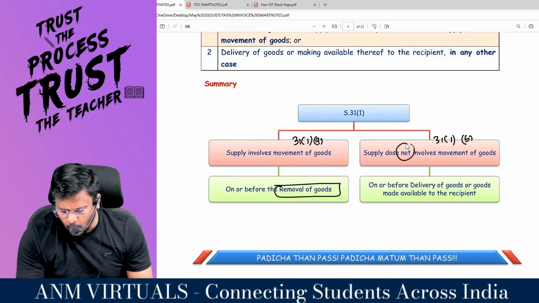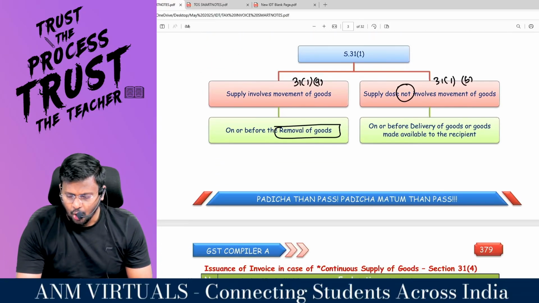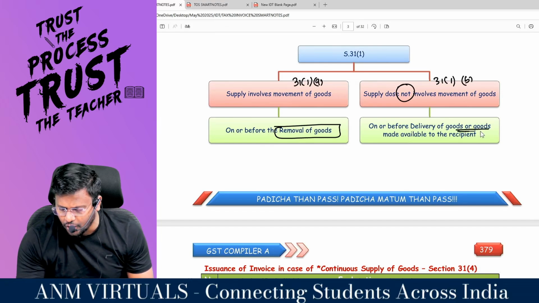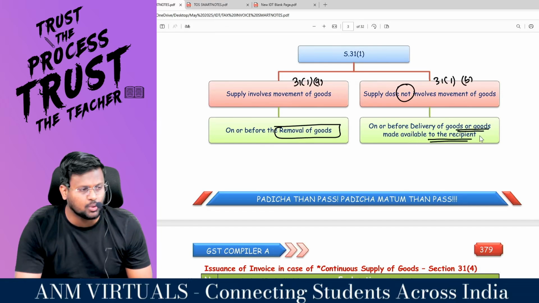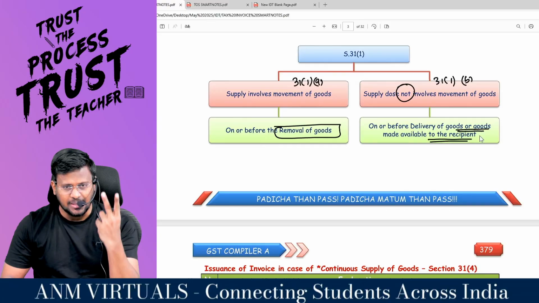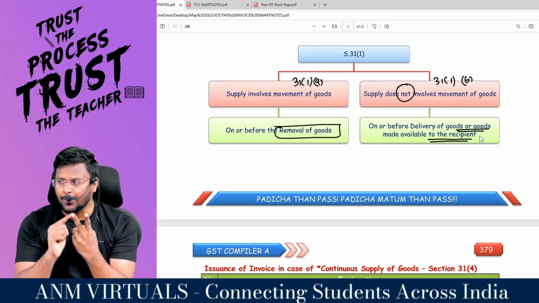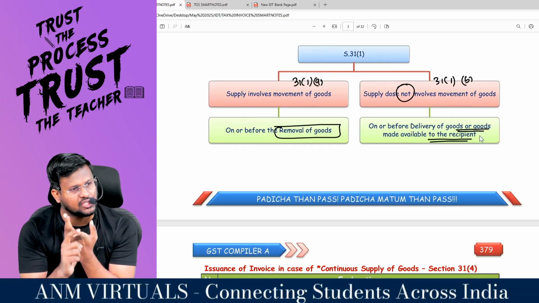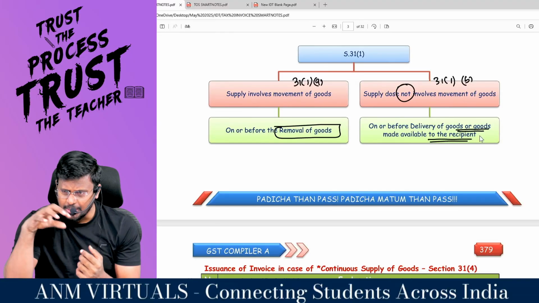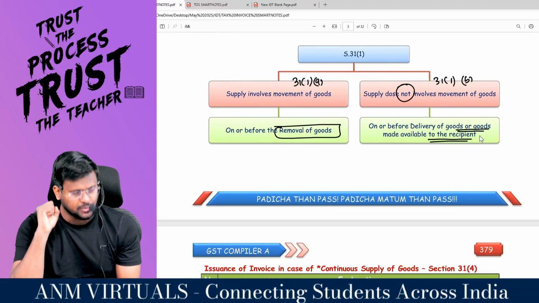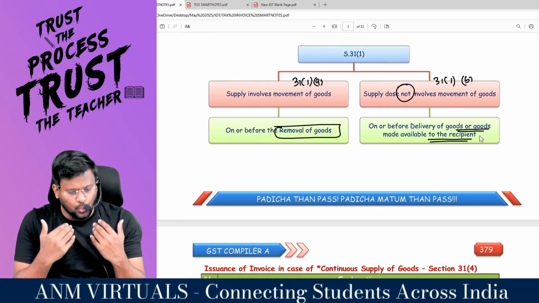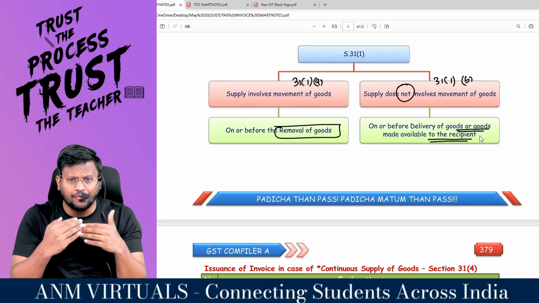Supply does not involve movement of goods: on or before the delivery of goods or goods made available to the recipient. So, your supply can be bifurcated into 2: supply involves movement of goods or supply does not involve. If your supply involves movement of goods, you are supposed to raise the invoice on or before the date of removal of goods.